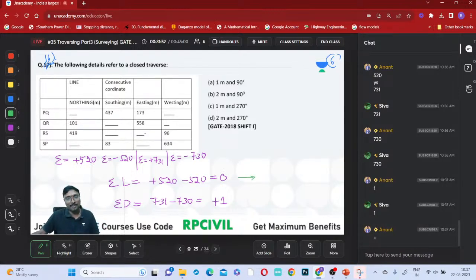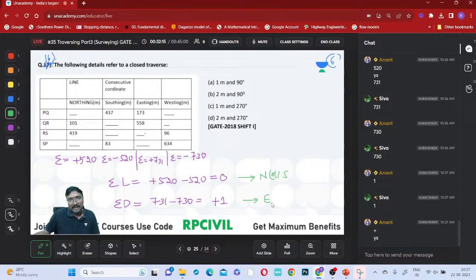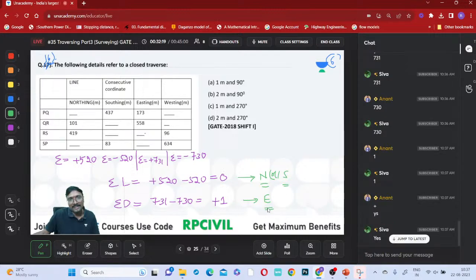Latitude being 0 means it can be anything, either northing or southing. We cannot say exactly whether it is northing or southing, right? Now the departure is positive, so it is definitely easting only, no? It is definitely easting, but the latitude part can be northing or southing, we don't know. But this will be the easting, you can say.